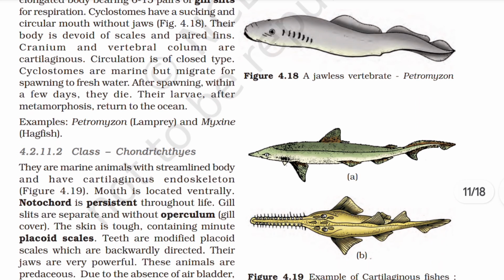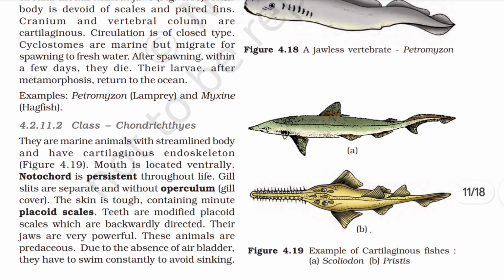Circulation is of closed type. Cyclostomes are marine but migrate for spawning to fresh water. After spawning, within a few days they die. Their larvae, after metamorphosis, return to the ocean. Example, Petromyzon and Myxine.